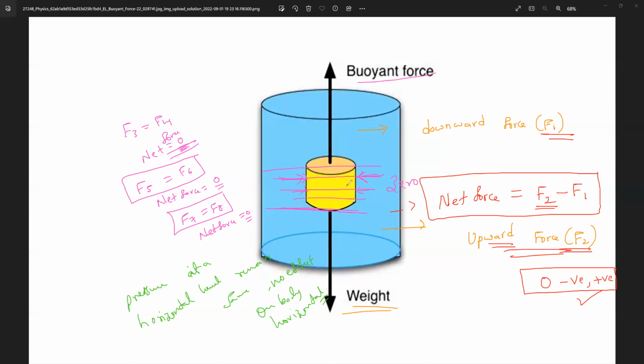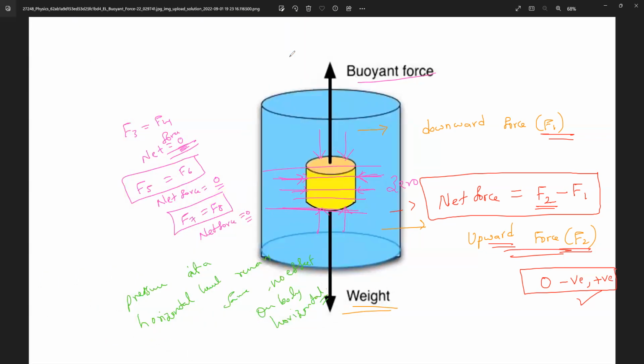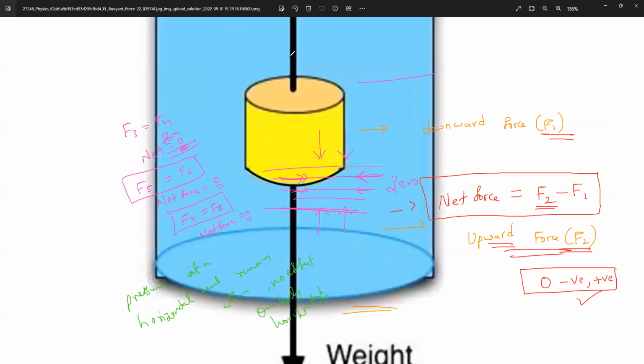Understand everybody? Yes, sir. Only pressure difference exists where? Upper face and lower face. Pressure difference, can we say net force? If you want to calculate net force, net force. But basically we say pressure, because it's a liquid, pressure. Yes, that is what. Understand?